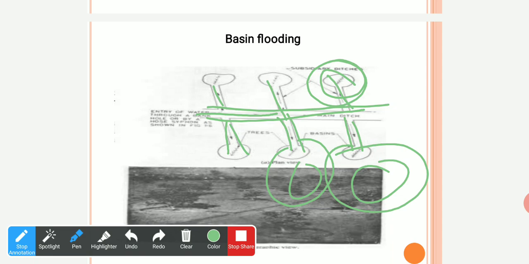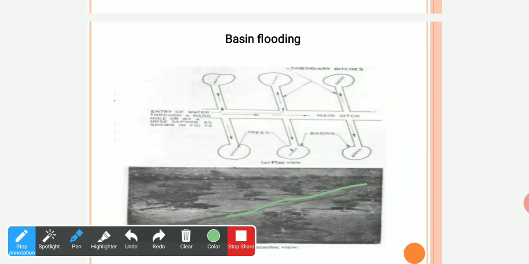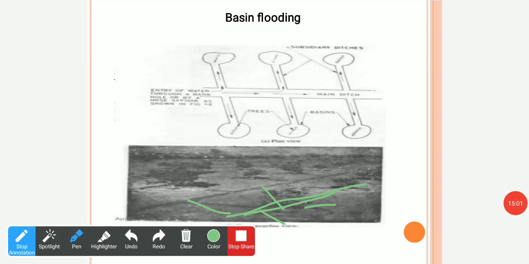In the picture you are not able to see it clearly, but in the picture in picture it is shown. This is the main ditch, I will show you again, and from here subsidiary ditches are going. Here you see the different trees grown, so each tree will get its separate effluent water. So these are the different types of surface irrigation.